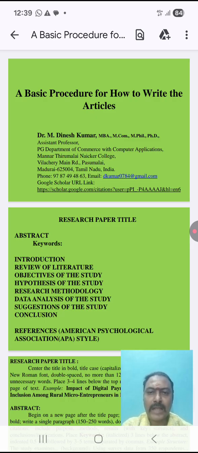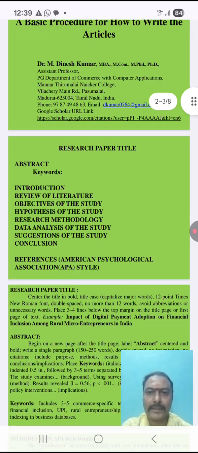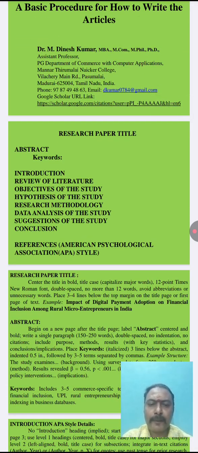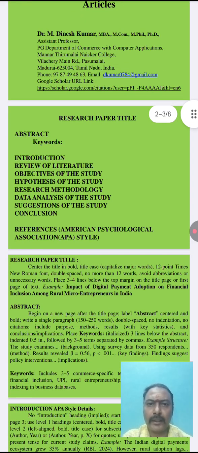Today we discuss the basic procedure for how to write articles. A research paper follows this structure: title, which is very important, abstract, keywords, introduction, review of literature, objectives of the study, hypothesis of the study, research methodology, data analysis of the study, suggestions of the study, and conclusion. Finally, use references based on APA style, that means American Philosophical Association based.